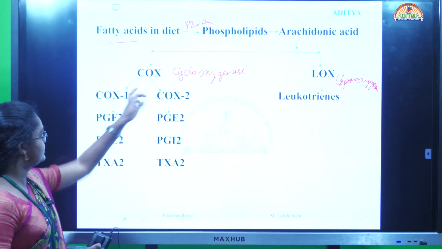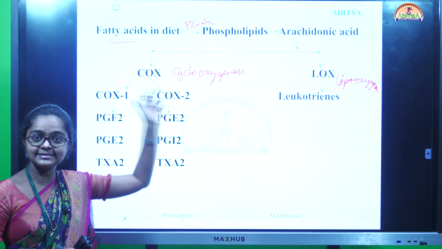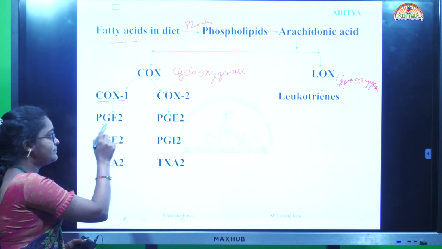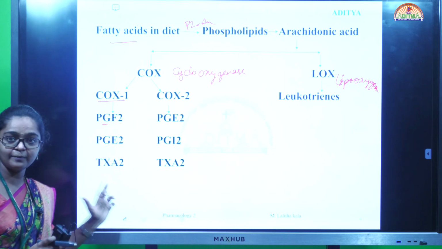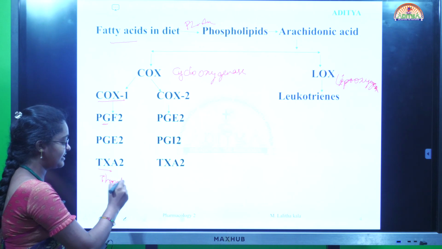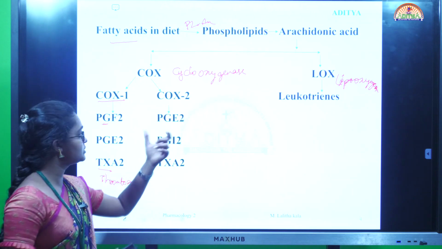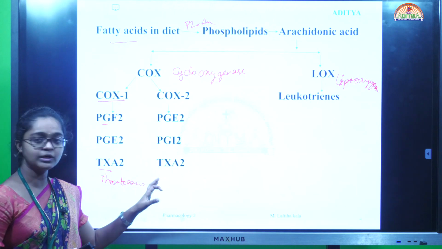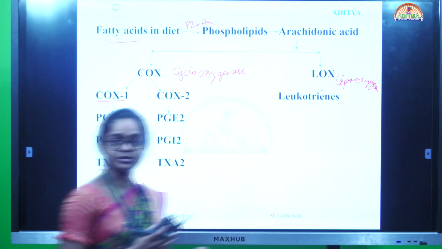COX involves COX1 and COX2, cyclooxygenase 1 and cyclooxygenase 2. The COX1 pathway includes prostaglandin, PG, F2, prostaglandin E2 and thromboxane A2. TX is thromboxane, whereas PG means prostaglandin. The COX2 pathway includes prostaglandin E2, prostaglandin I2 and thromboxane I2. Next, the LOX leukotriene pathway includes leukotrienes.